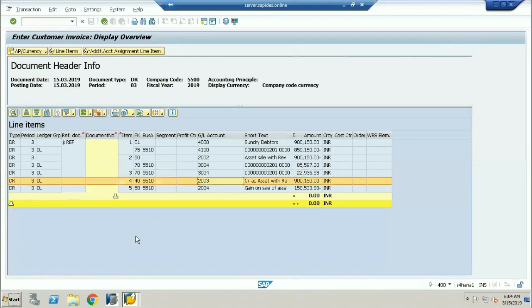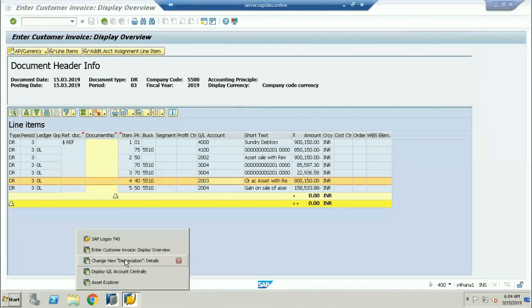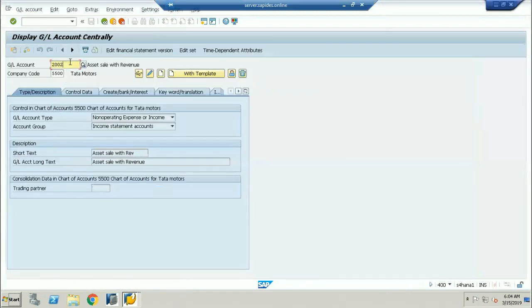And this is the clearing account, revenue for asset sale. Whenever you are selling an asset to a customer, this is what we call the clearing account. If I go into the clearing account 2003, this is what we call a clearing account for asset revenue. This account will come out from the integration point of view.